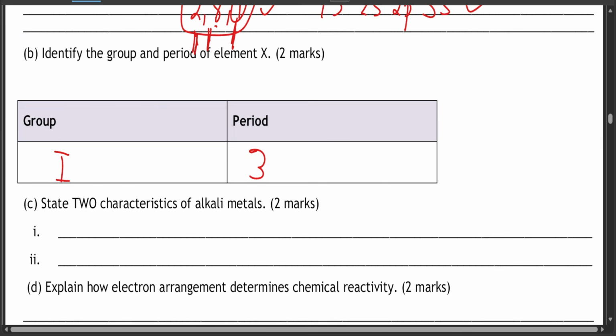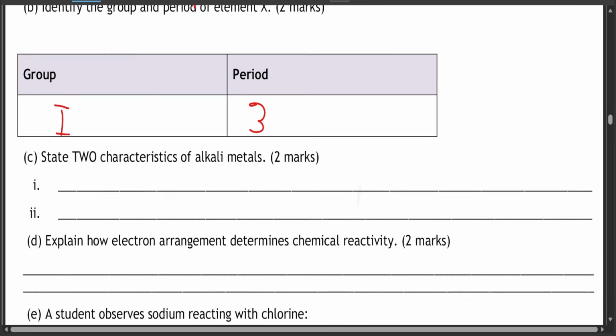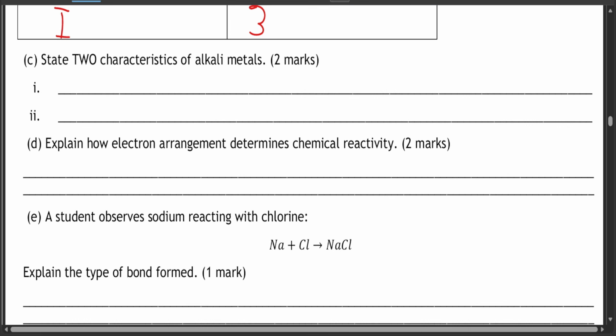State 2 characteristics of alkali metals. Alkali metals are very soluble in water. They react with water, especially sodium, potassium and lithium. The other characteristic is that they're highly reactive with anything, especially oxygen or water.